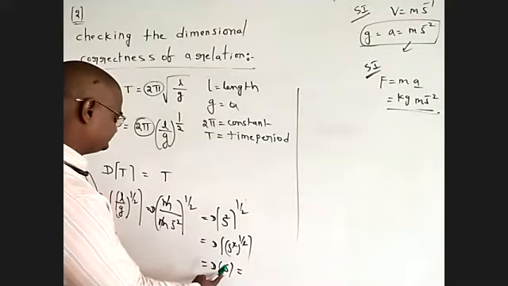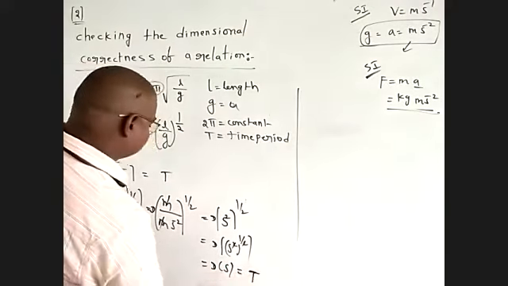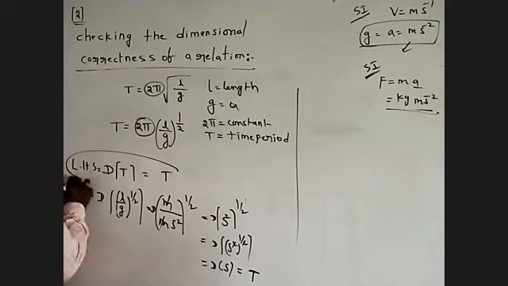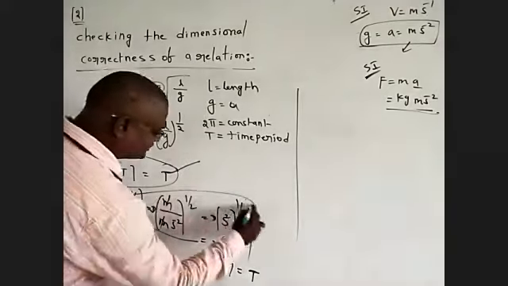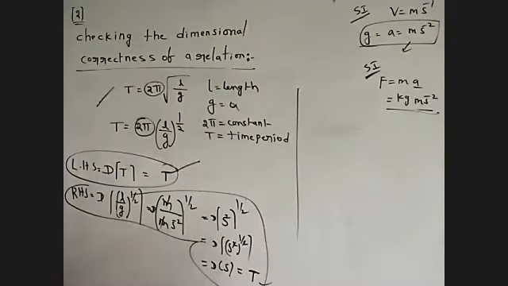The SI unit of second, that is the time. This is the LHS side and this is the RHS side. The LHS dimensional formula is T. The RHS dimensional formula is also T. Dimensionally, this is correct. Okay. Next question.